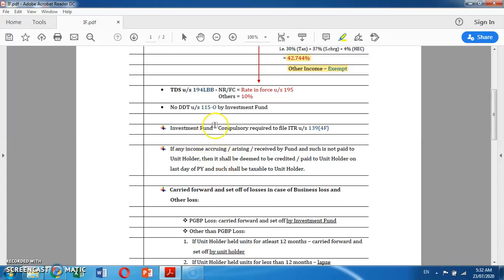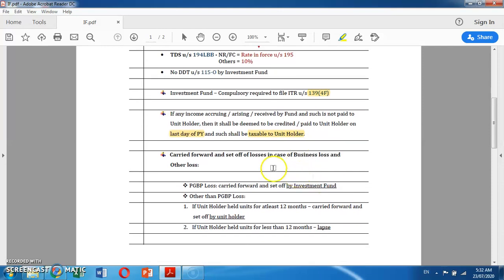Moving further, the investment fund is compulsorily required to file ITR under section 139(4F). Moving further, if any income accruing, arising, or received by the fund is not paid to the unit holder, then it shall be deemed to be credited or paid to the unit holder on the last day of the previous year, and such shall be taxable to the unit holder. Another point is that when such income is already taxed to the unit holder on accrual basis, then when the cash is received, it would not be taxable because it is already taxed on accrual basis.